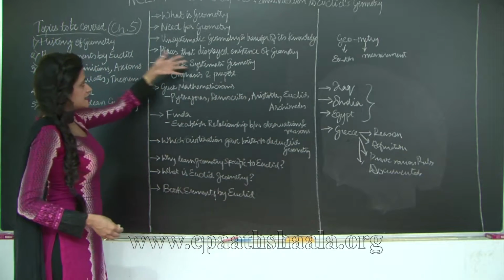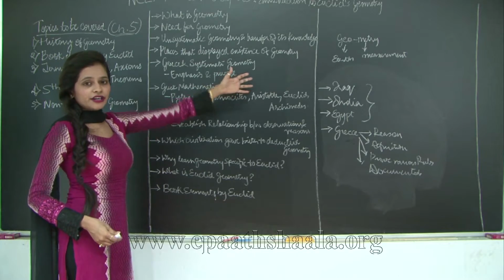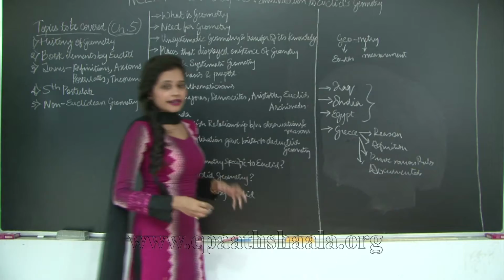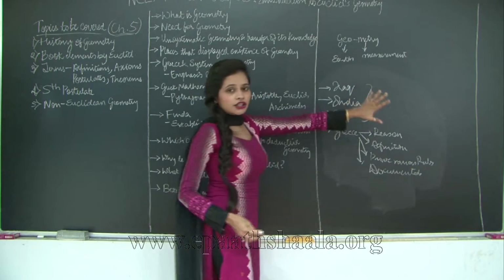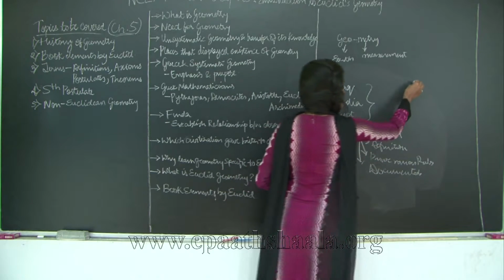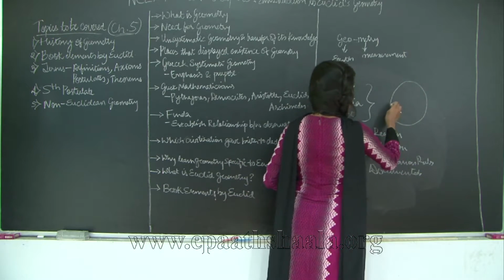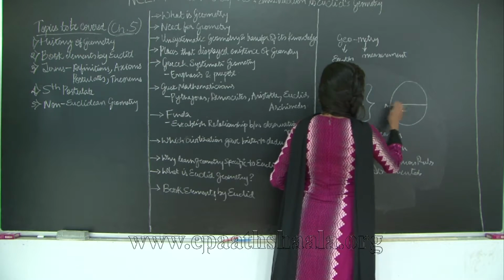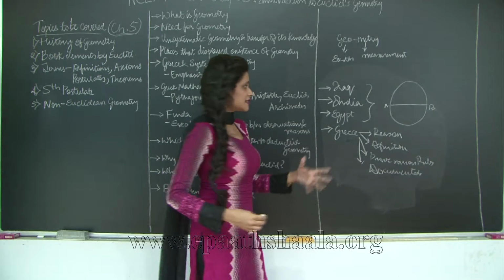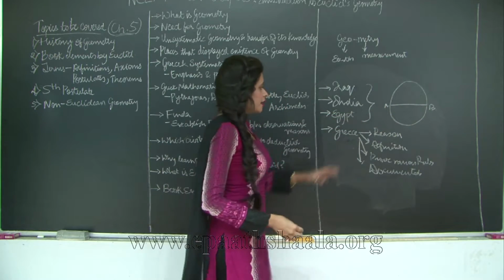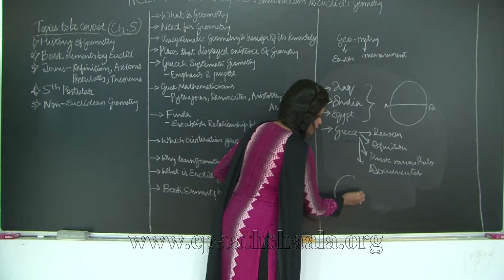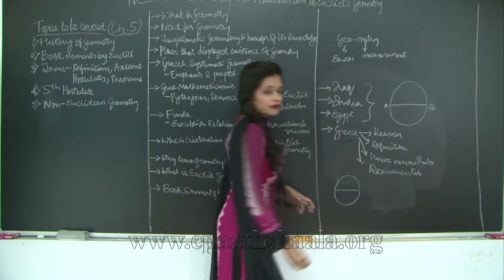So Greece and systematic geometry. Why systematic geometry? Because everything was systematic and not unsystematic. I'll tell you why. For example, the earlier mathematicians before the Greek mathematicians believed that if we have a circle and this is the diameter AB, it divides the circle into two halves. So this is natural to understand, right? But the Greek mathematicians actually proved that the diameter is the bisector.